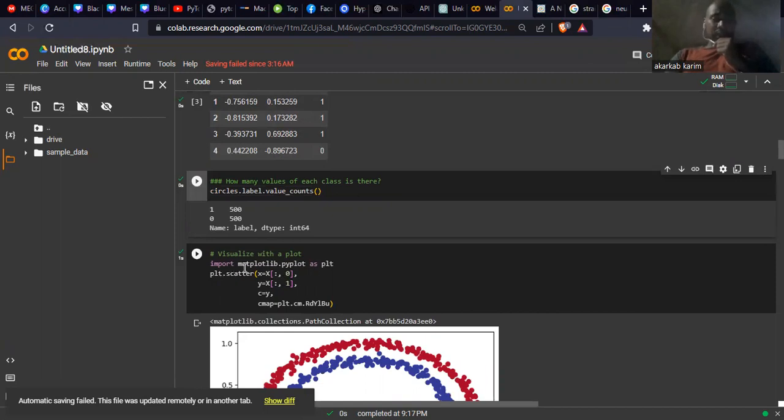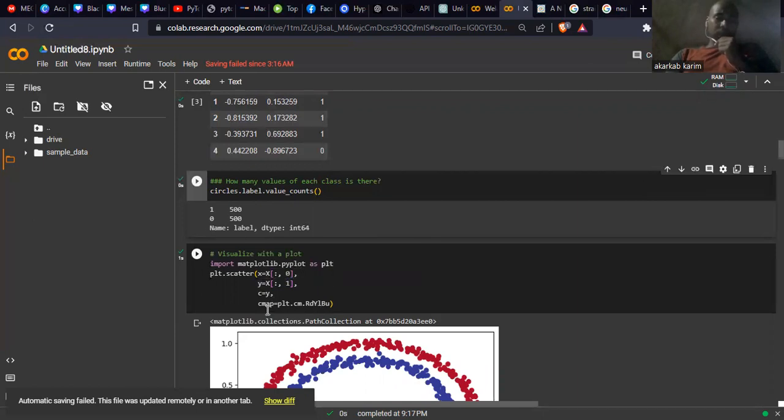In this case, import matplotlib.pyplot as plt, a short alias. Then plt.scatter, with x for the first variable. I have two variables here, x and y. For x, I want all the values for column 0, and for y, all the values for column 1.